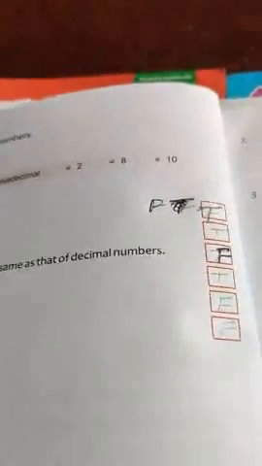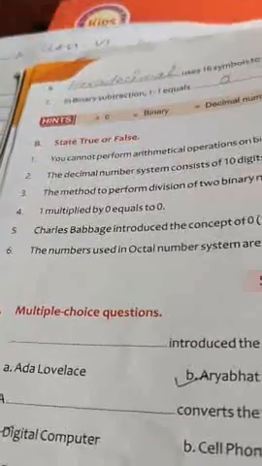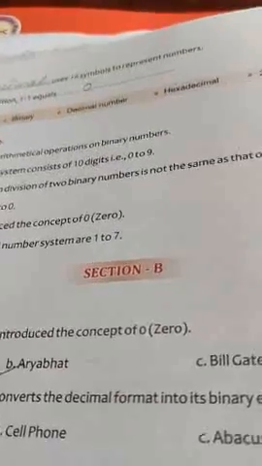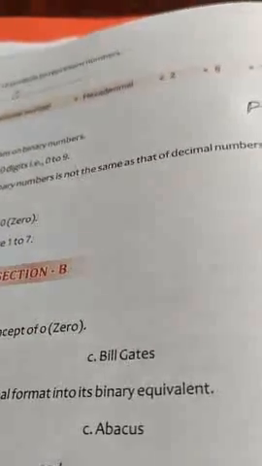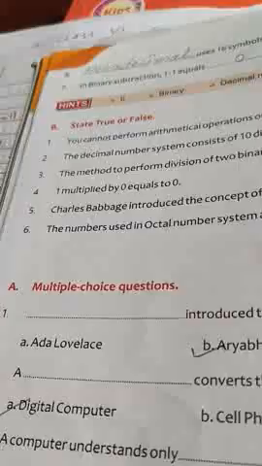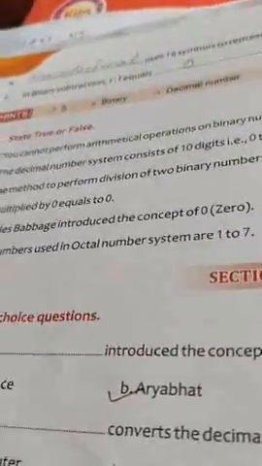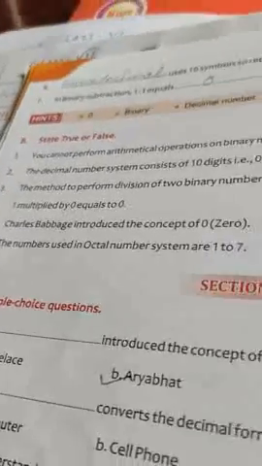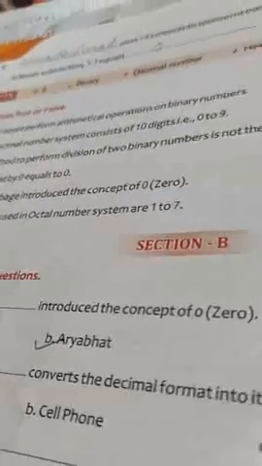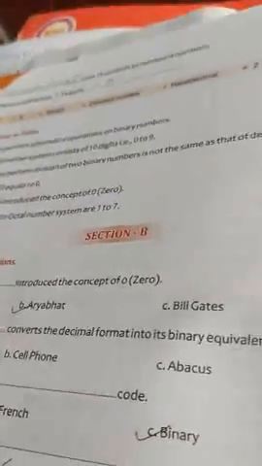The statement is true. Third, the method to perform the division of two binary numbers is not the same as in the decimal number system. The answer is false. Fourth, 1 multiplied by 0 is equal to 0. The statement is true. Fifth, Charles Babbage introduced the concept of 0. That is false. The digits used in the octal number system are 0 to 7.